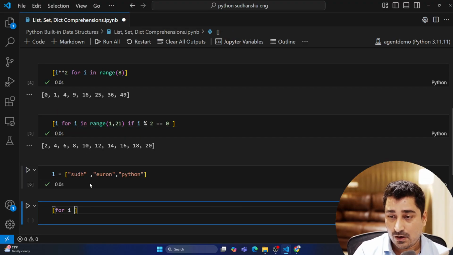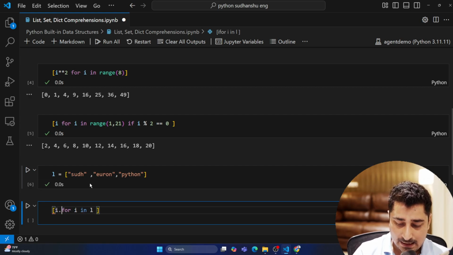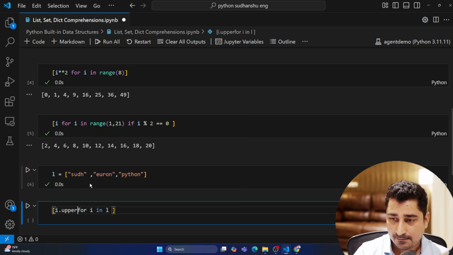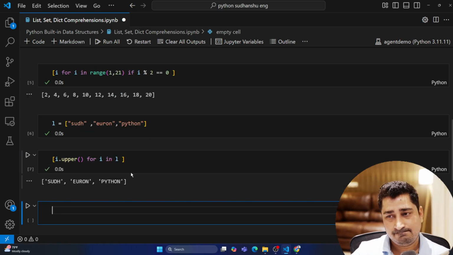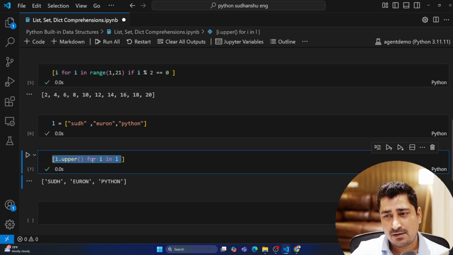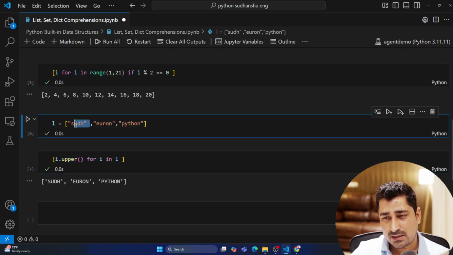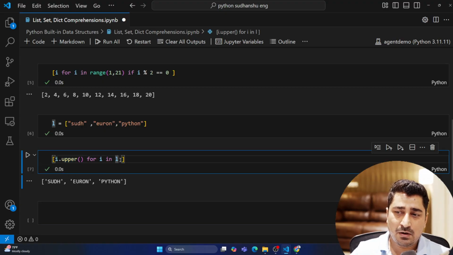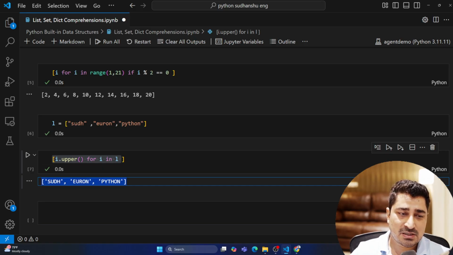comprehension. How? For i in L, so one by one extract the data, and then i.upper(). Done. Comprehension, right? For i in L, so going through this element one by one, extracting it, converting it to uppercase and holding it inside the list. So the final list, I'm able to get in the easiest possible way. Very simple.